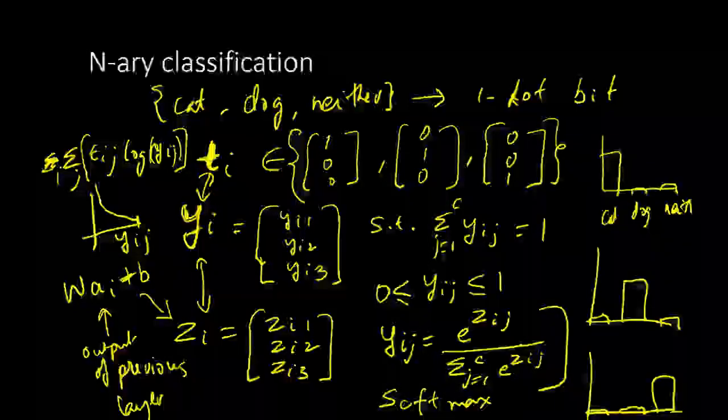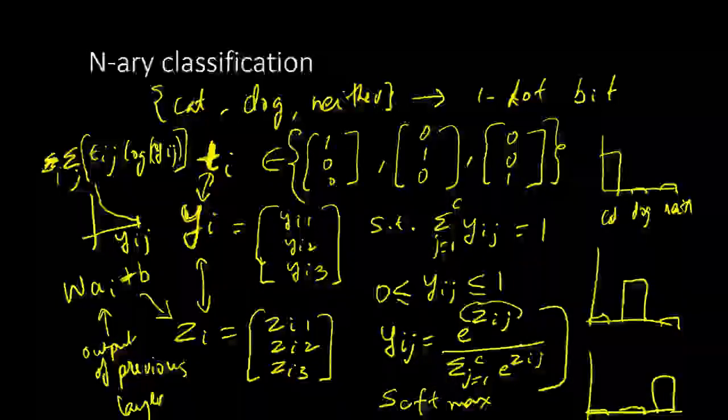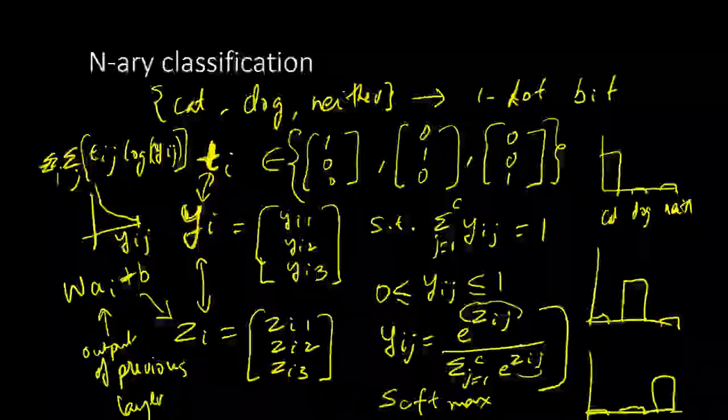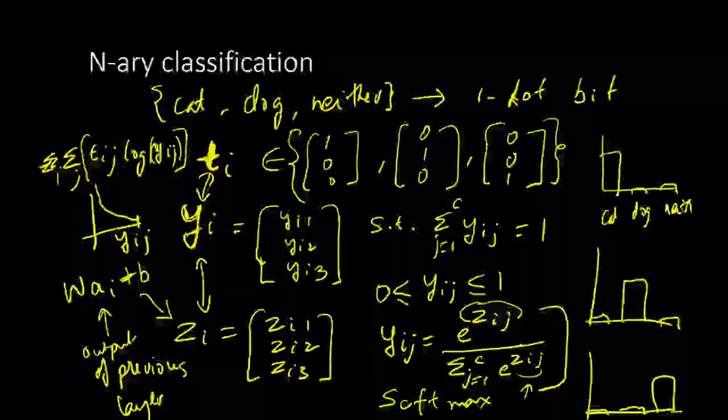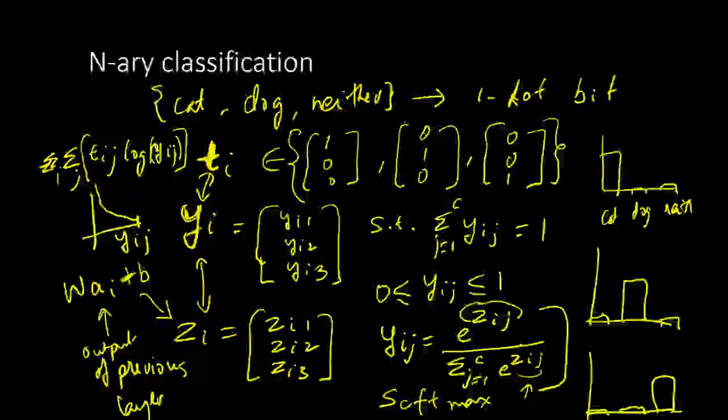The reason this is an activation is that an activation is always a nonlinearity applied over z, but it requires us to look at all the other outputs also, the zij for other j, and this is how it is different from other point-wise activations such as ReLU or tanh or sigmoid.